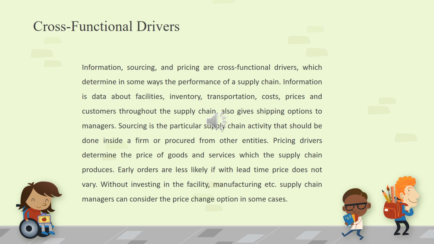Information, sourcing, and pricing are cross-functional drivers, which determine in some ways the performance of a supply chain. Information is data about facilities, inventory, transportation, costs, prices, and customers throughout the supply chain, and also gives shipping options to managers. Sourcing is the particular supply chain activity that should be done inside a firm or procured from other entities. Pricing drivers determine the price of goods and services which the supply chain produces.